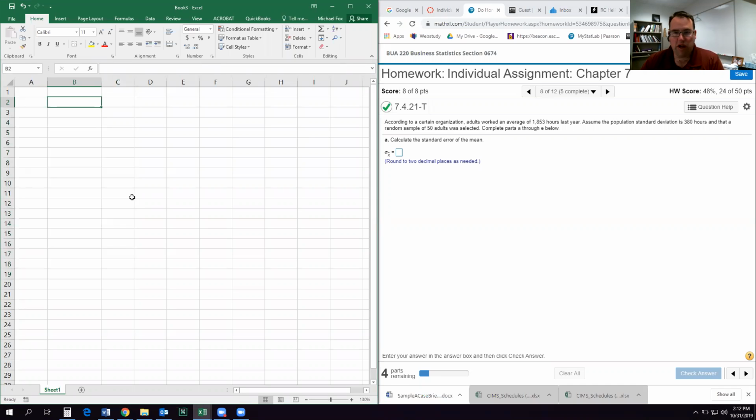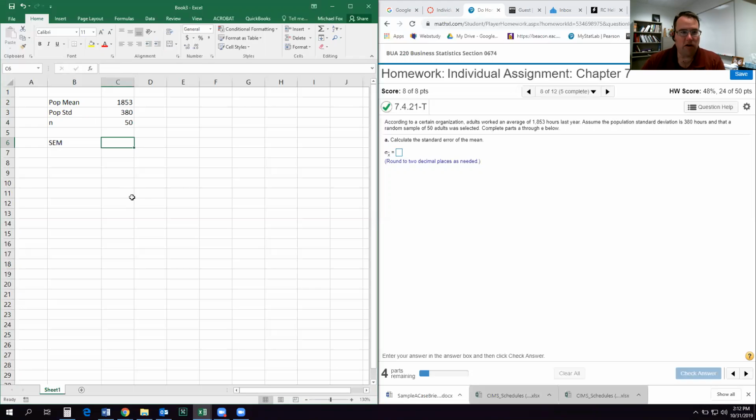So again, I'll start with what I know. Our population mean is 1,853. Population standard deviation is 380. Our sample size, N, is 50. So the first thing is calculate the standard error of the mean.